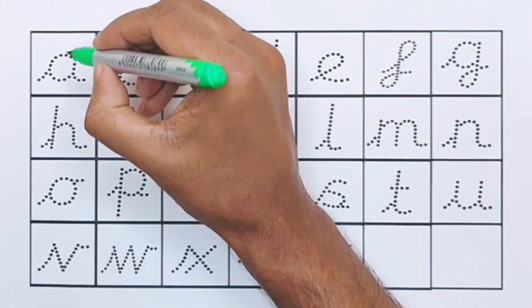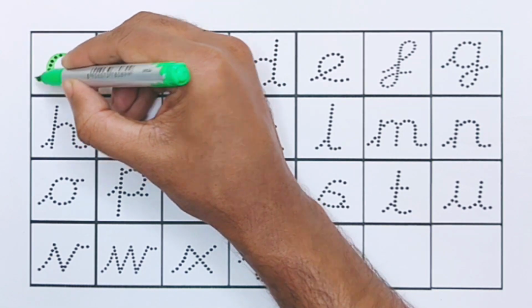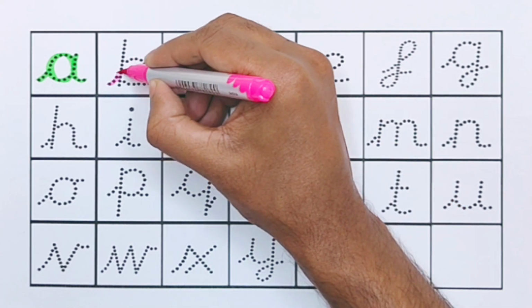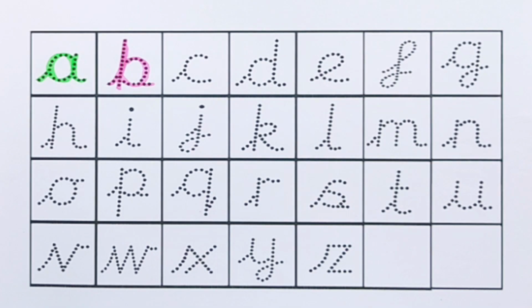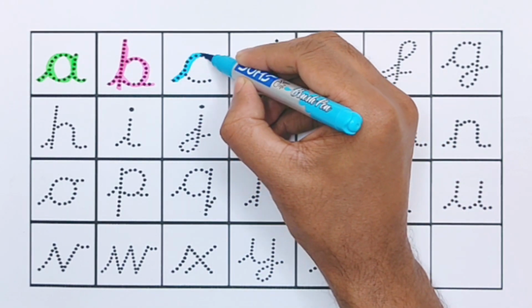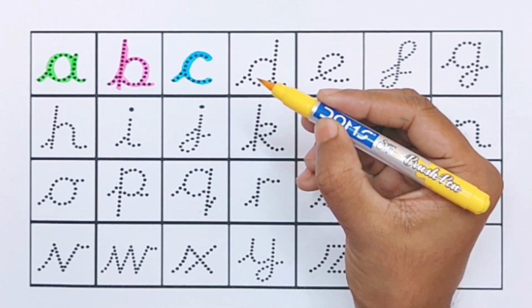Light green color. A for apple. Pink color. B for banana. Sky blue color. C for cat. Yellow color.